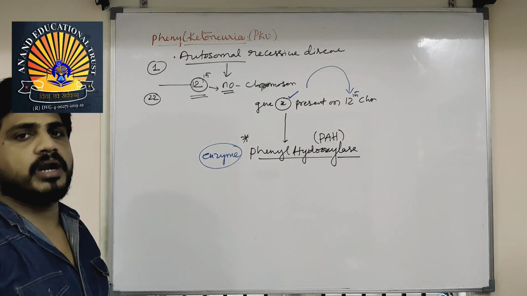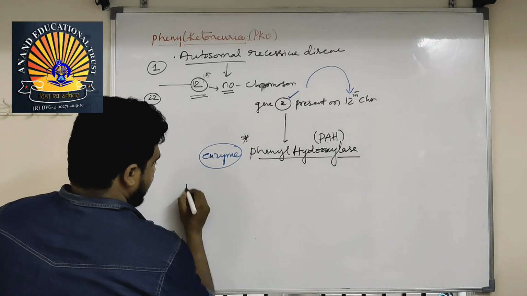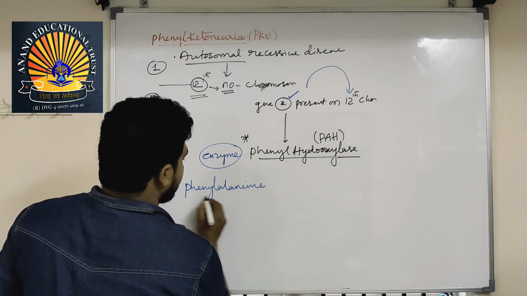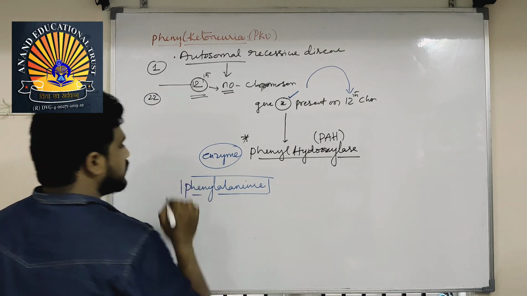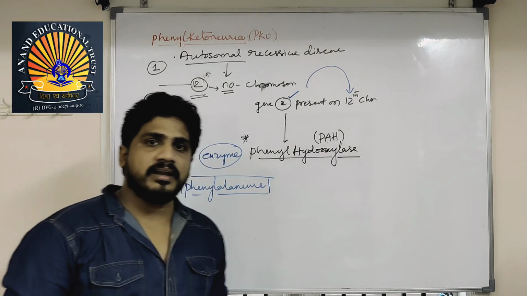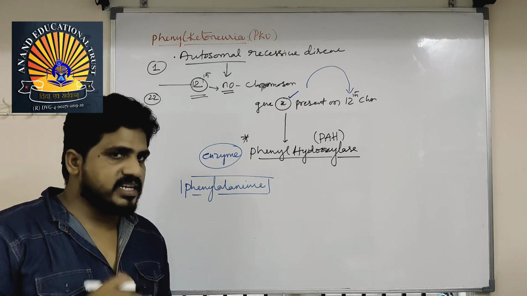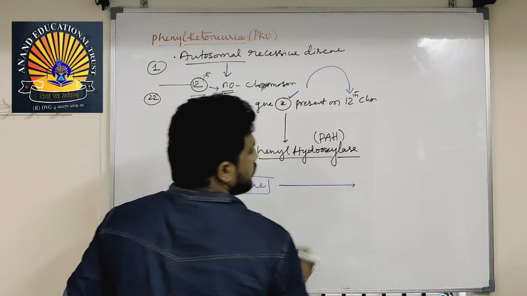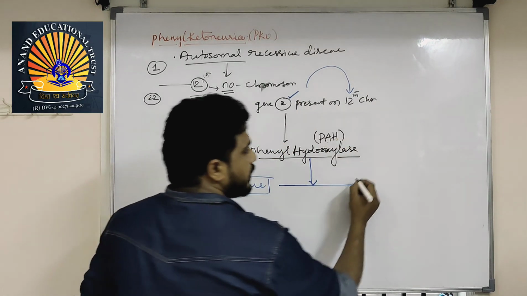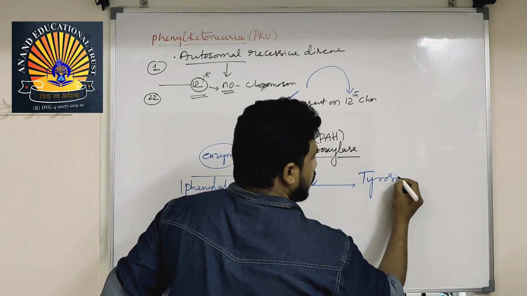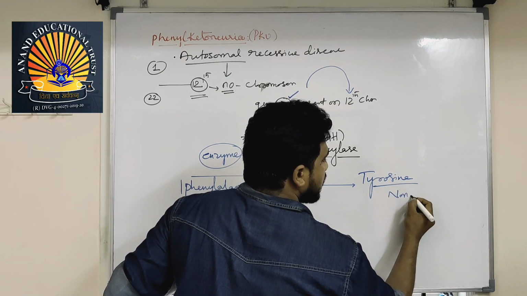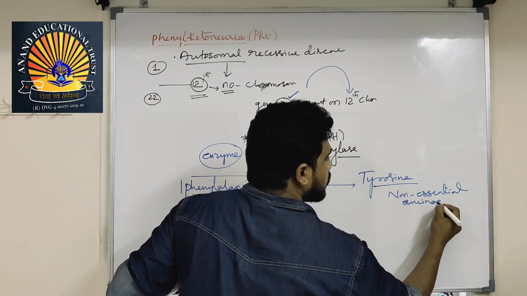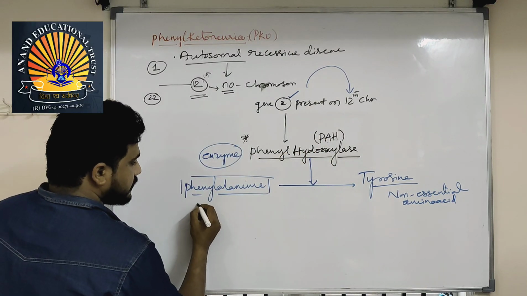If this enzyme is produced, what will happen? Phenylalanine is an essential amino acid, which means it cannot be synthesized in our body; we must take it from the diet. By the action of PAH, phenylalanine becomes tyrosine. Tyrosine is a non-essential amino acid. What is phenylalanine? An essential amino acid.